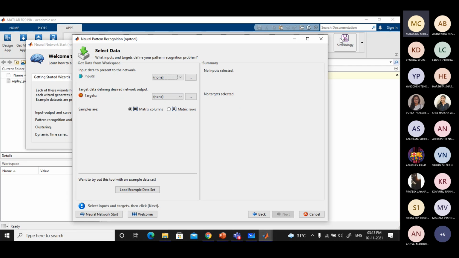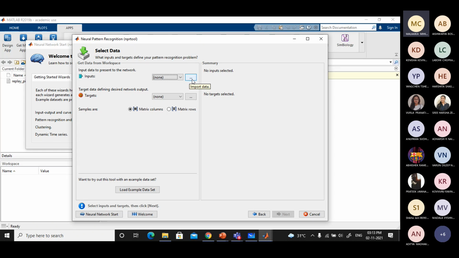So the first task is to select the data here. If you have developed a certain procedure for your own data and you have extracted some features, and those features are available in an Excel or other table format, then you can import them here. There is a provision here to import your data. You can see on the top left side, you have some three dots, and I just kept my cursor there. Can you see that?